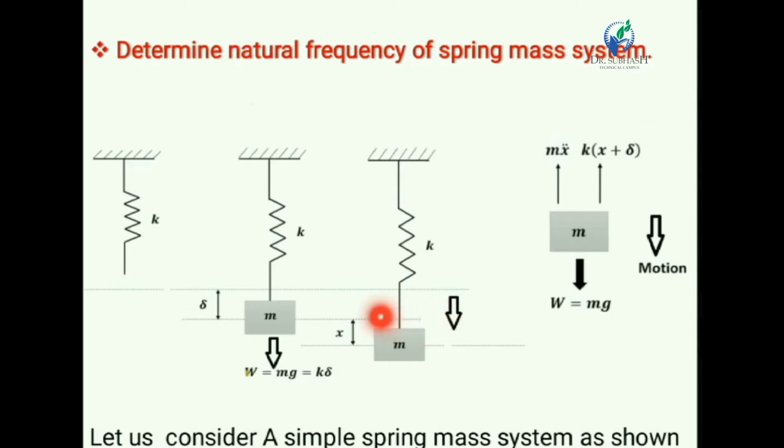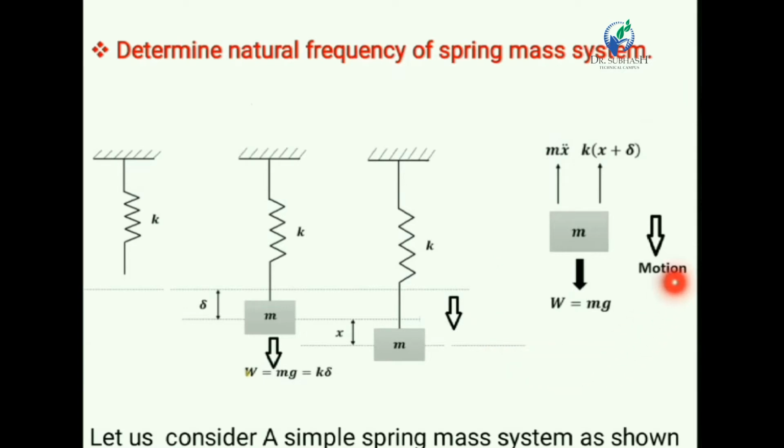If we give some initial displacement from the mean position of the spring by means of some external force, then the spring will displace from its mean position through x. In such a case, the mass will move in the downward direction, so acceleration, velocity and displacement are also acting in the downward direction as shown in the figure.